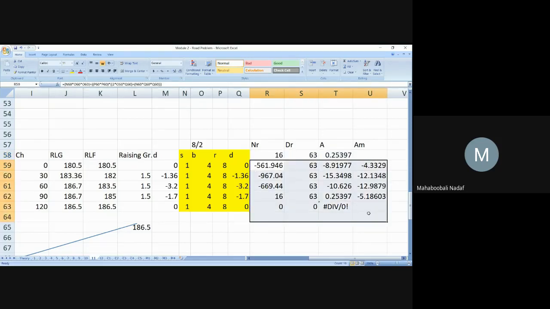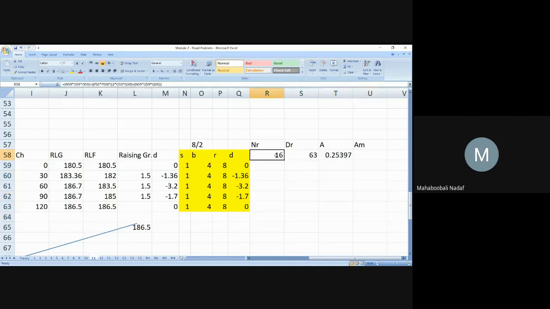I have done a problem. First I will delete all these things. This should be yellow color. So that problem I was facing.